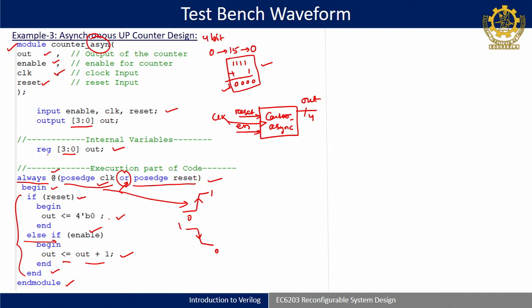So, here first I have put the reset. If reset is high, independent of the posedge of clock, this code will start assigning out to 0. And after that, when reset is low, at the positive edge of your clock, output is equal to out plus 1. This we will discuss further in sequential classes. So, by using this we have designed a counter. Just by writing structural modeling, designing is hard, as you read in digital electronics. In this way, in just a small line, your counter is designed.